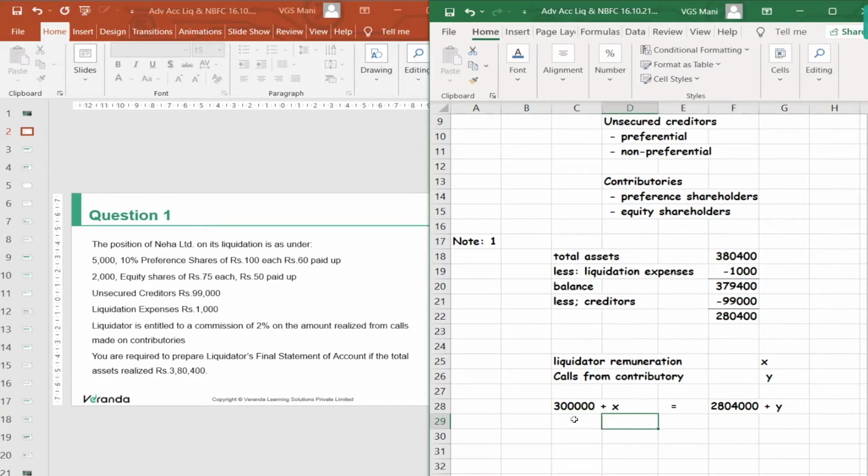And how can you arrive at these particular X and Y values? One variable we can find out, but how can we find out two variables in an equation?